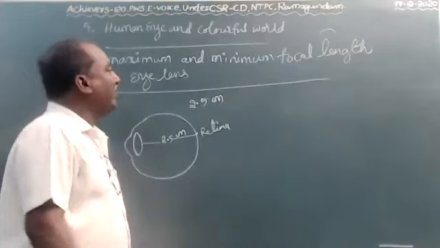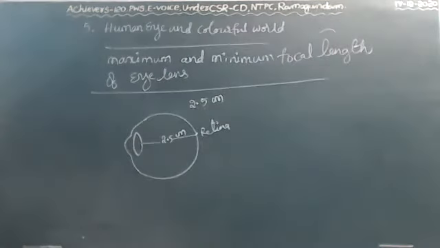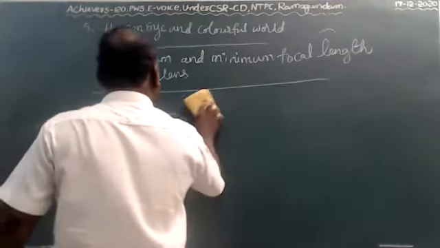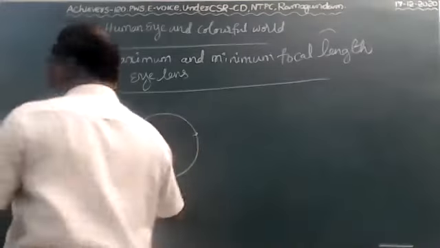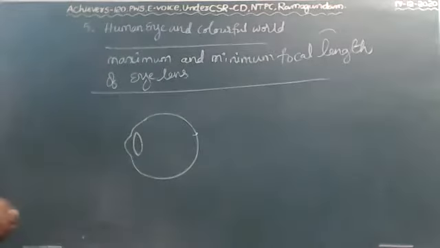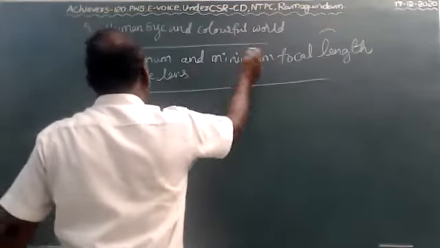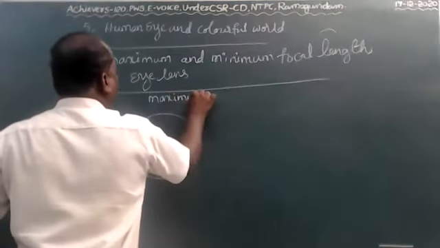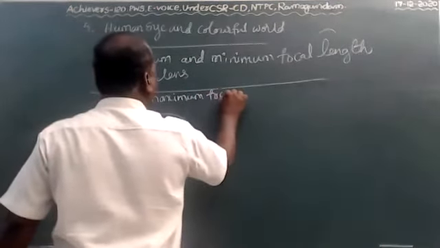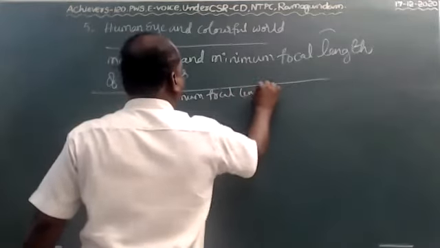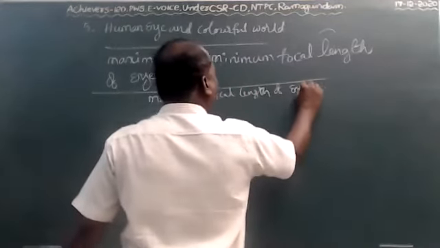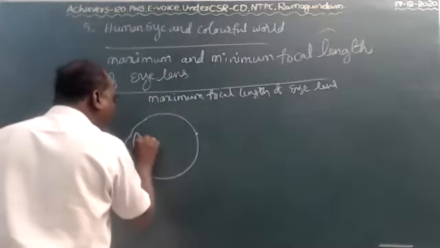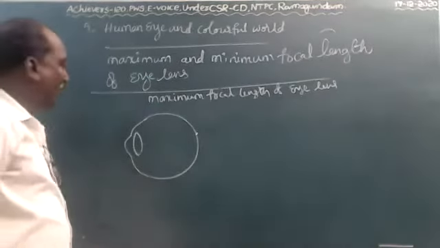Let me find the maximum focal length of the eye lens. Very important. First we have to find the maximum focal length of the eye lens.